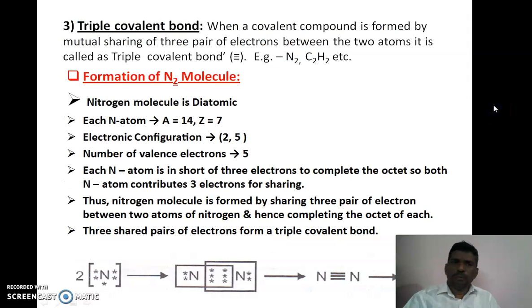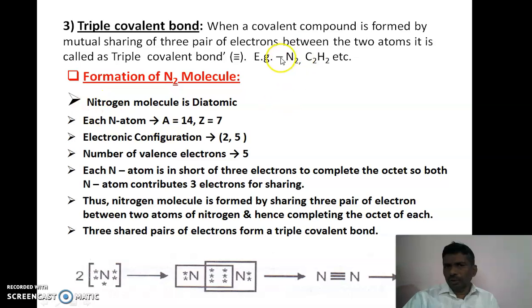Okay, now triple covalent bond. When a covalent compound is formed by mutual sharing of 3 pairs of electrons between the two atoms, it is called a triple covalent bond. The triple covalent bond is represented by the triple line. For example, nitrogen and acetylene, C2H2. Okay, for example, formation of nitrogen molecules.